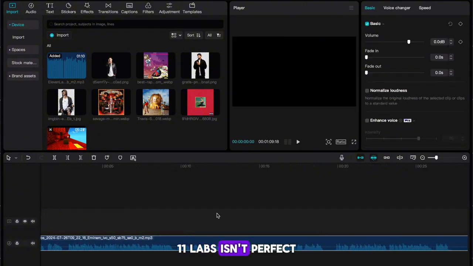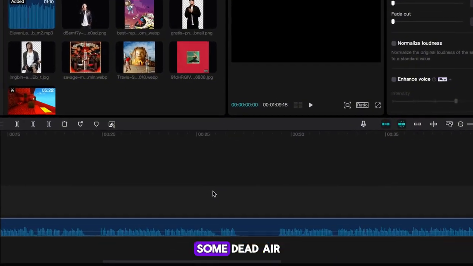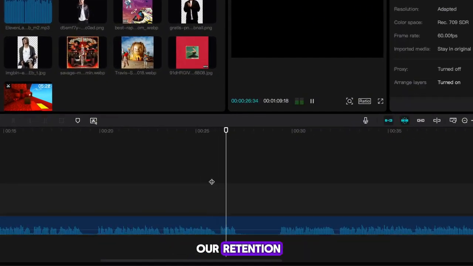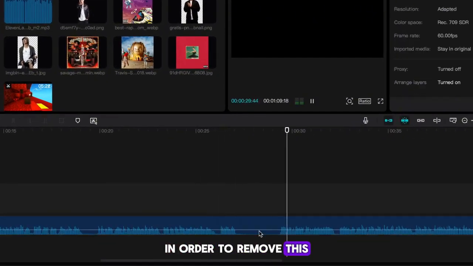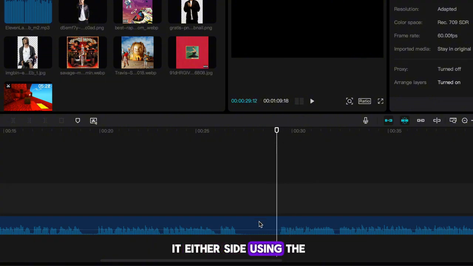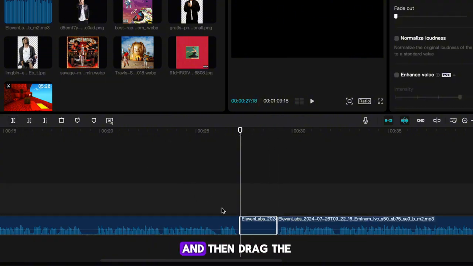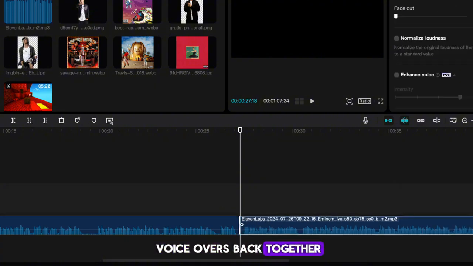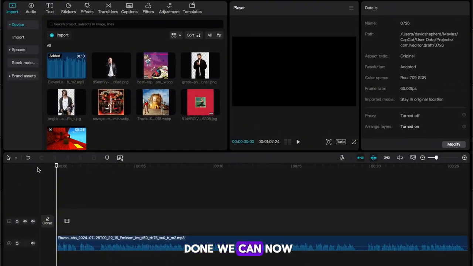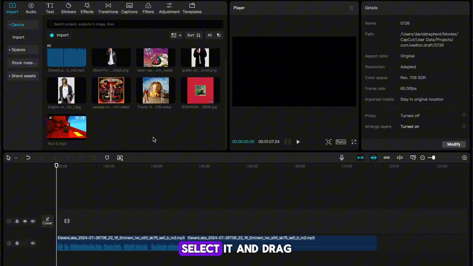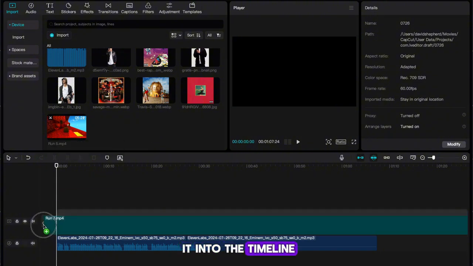Now 11 Labs isn't perfect, and may have left some dead air that will severely lower our retention. In order to remove this, you need to split it either side using the split button. Next, click the middle bit and delete it, and then drag the voiceovers back together. With our voiceover done, we can now add our parkour. Select it and drag it into the timeline.